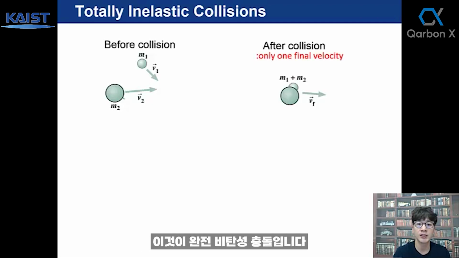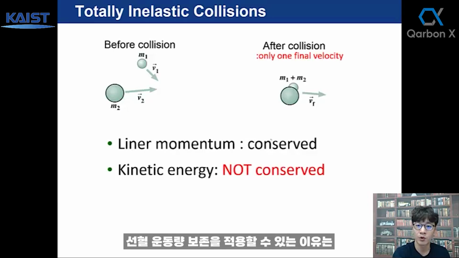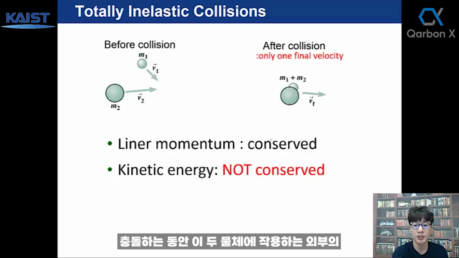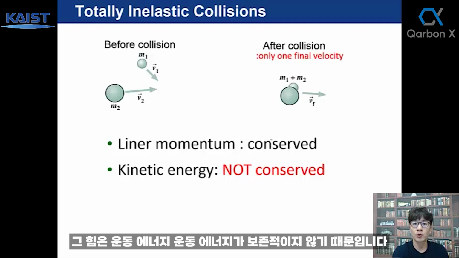This is a totally inelastic collision. We can apply linear momentum conservation in this case before and after the collision, right? During collisions, we assume there is no external force acting on these two objects because the force is non-conservative. Kinetic energy, mechanical energy is not conserved.